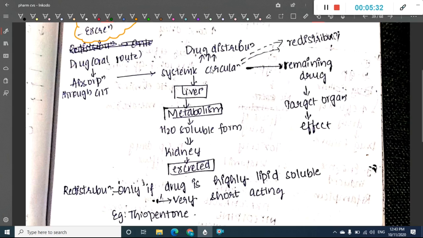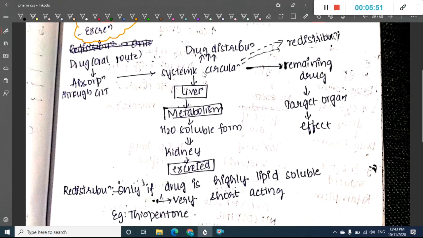Sometimes the remaining drug produces the effect. After that, this drug also goes to the liver and undergoes metabolism, and in the metabolism the lipid soluble drug gets converted to water soluble form, thus enters the kidney and is excreted.